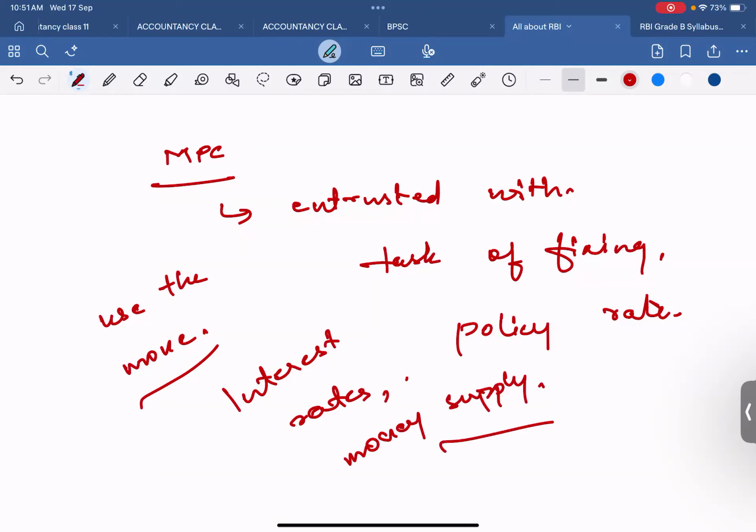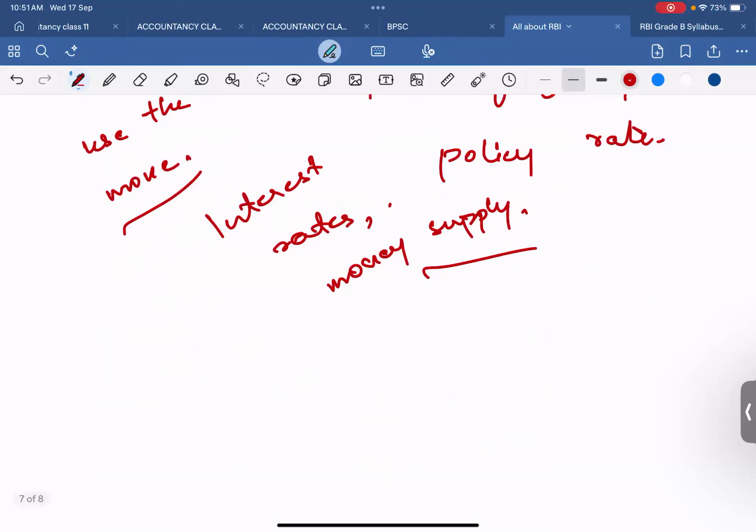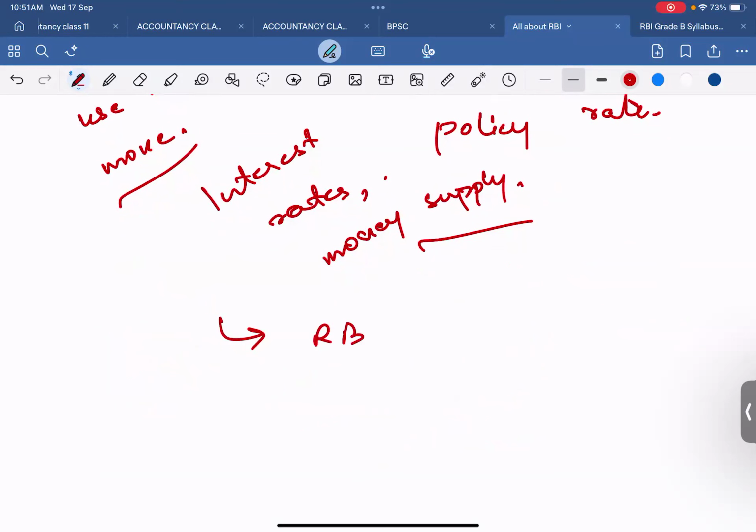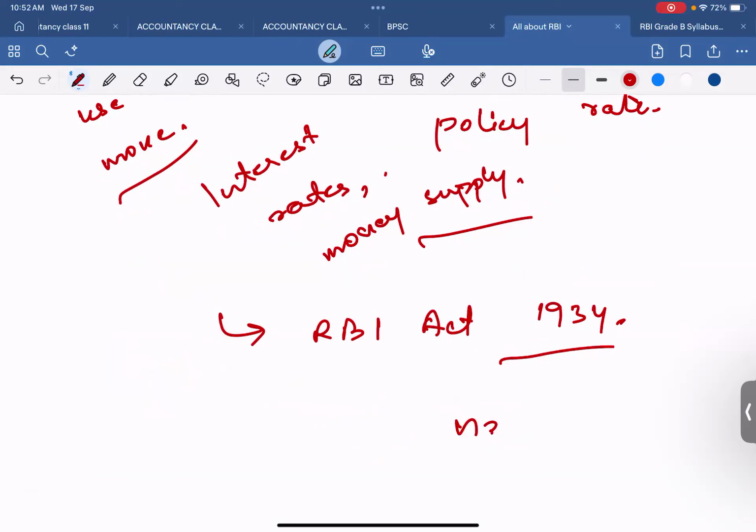So RBI here is vested with the responsibility of conducting monetary policy, which is already mentioned in the RBI Act 1934. And the primary objective of the monetary policy is to maintain price stability while keeping in mind the objective of growth, because price stability is a necessary precondition to sustainable growth. Okay, so that is the work of Monetary Policy Committee actually.